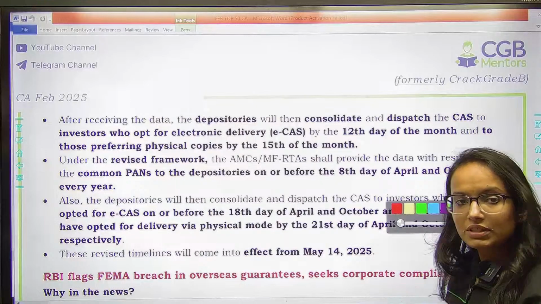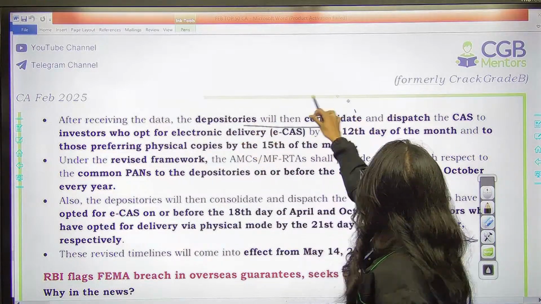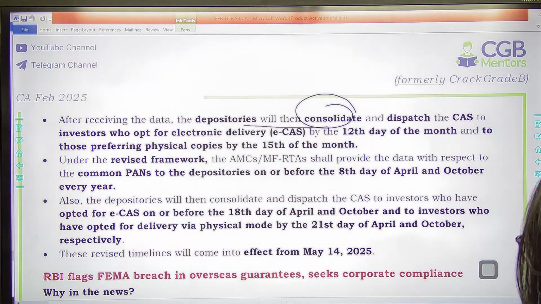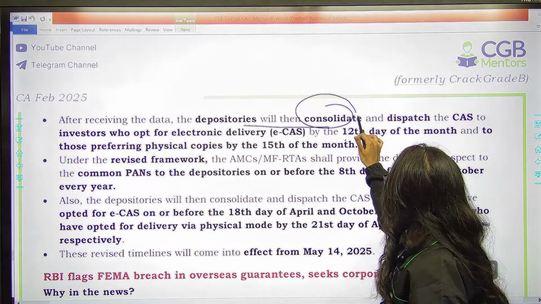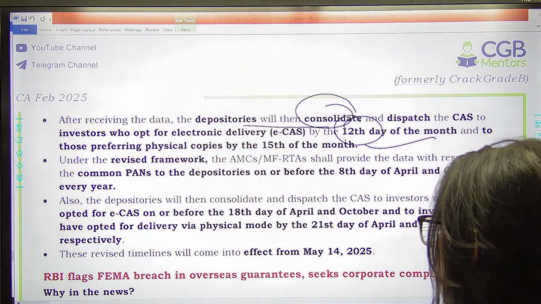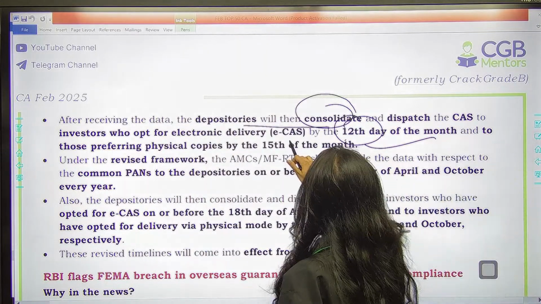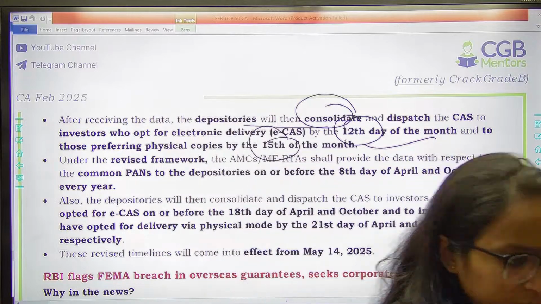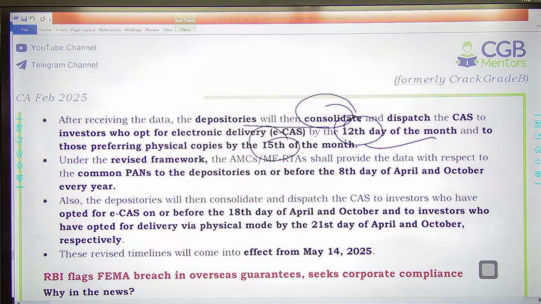After receiving the data, depositories will then consolidate them, prepare the consolidated account statement, and dispatch it to investors who opt for electronic delivery by the 12th day of every month, and to those preferring physical copies by the 15th of every month. So remember, 12th for digital copies and 15th of the month for physical copies.